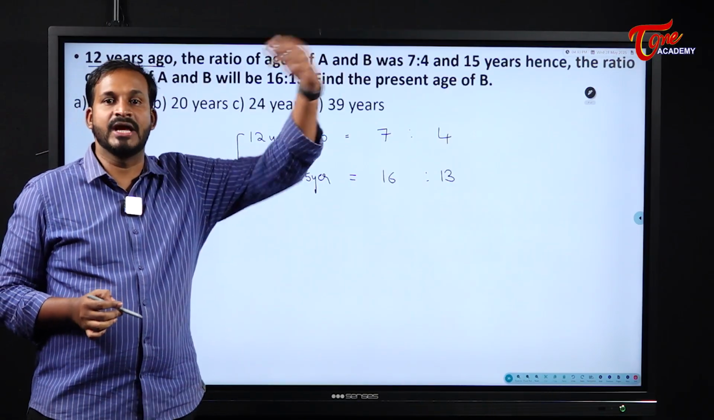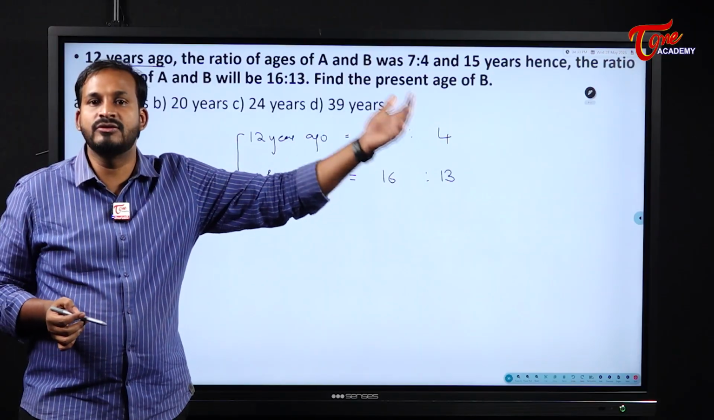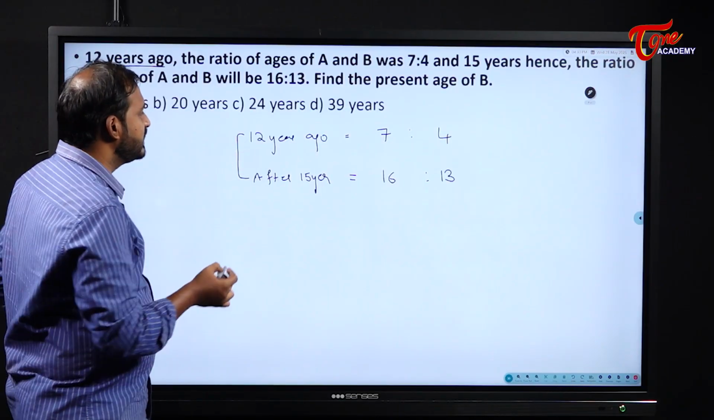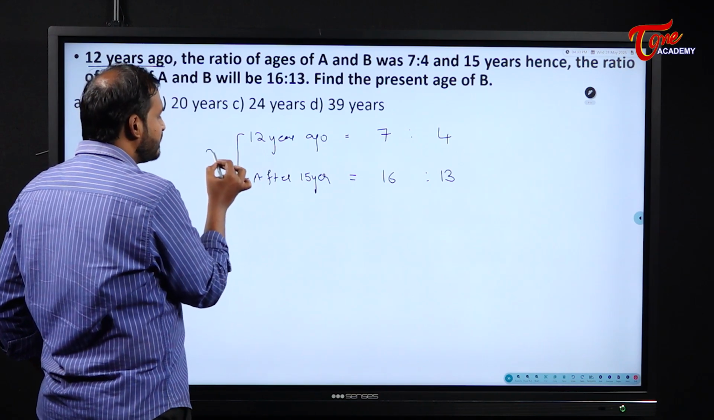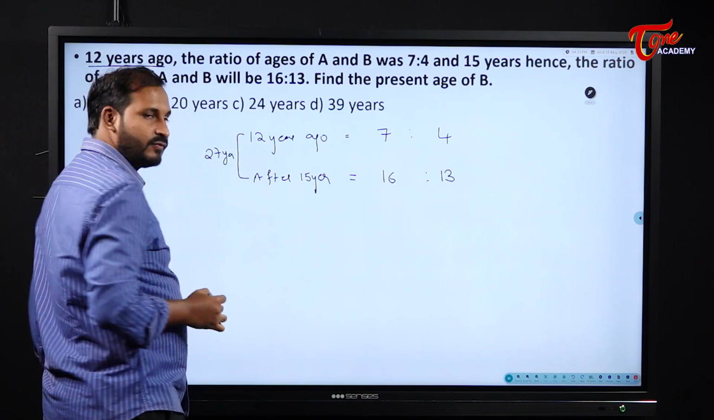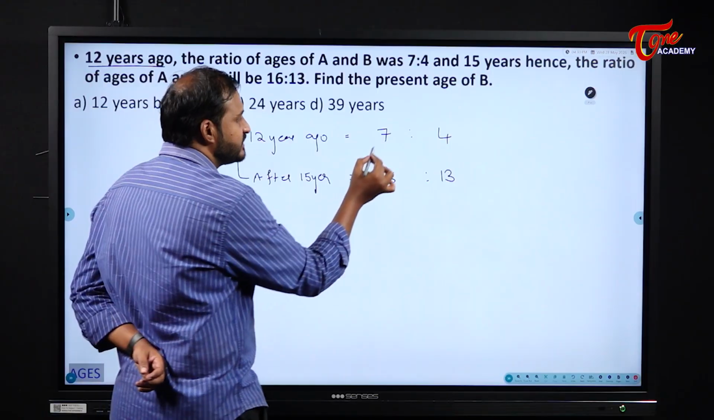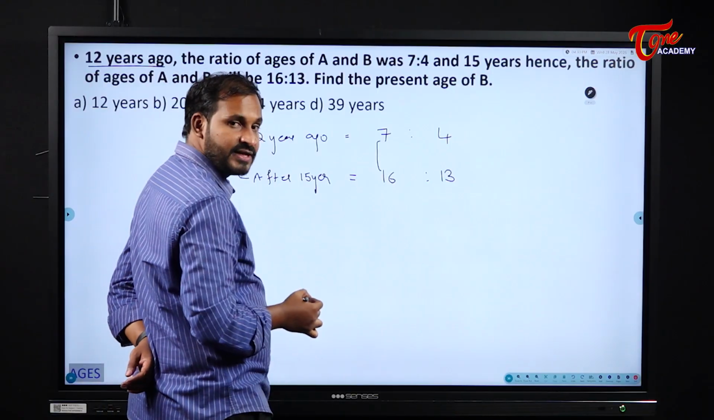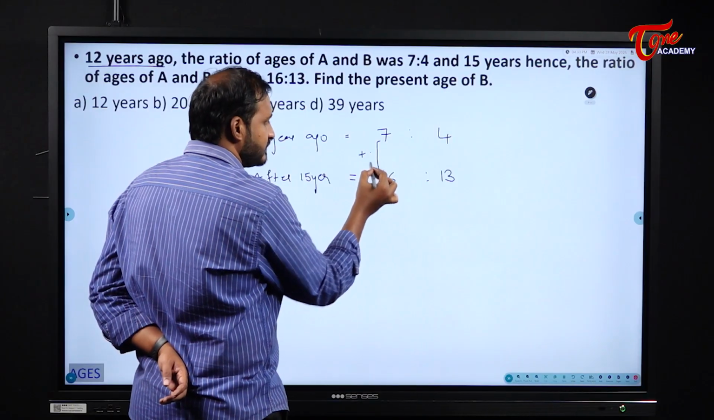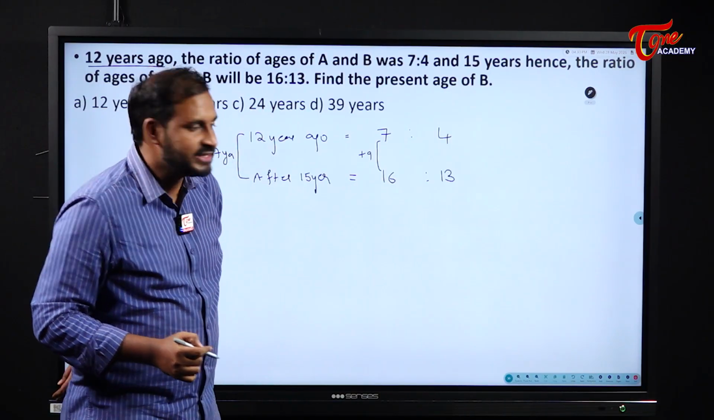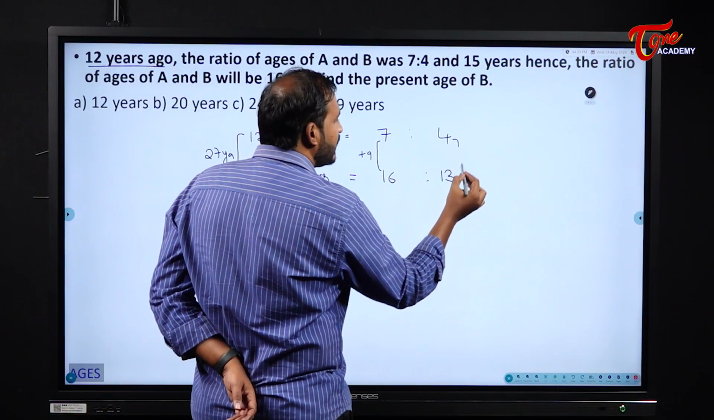Already we have seen, moving from past to future, what is the age difference here? 27 years, right? 27 years. Now let us check the difference between these two. 7 and 16, what is the difference? How much has it increased? Plus 9, right? 7 plus 9 is 16. And 4 to 13, what is it?